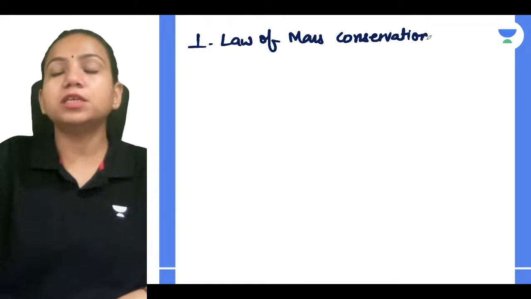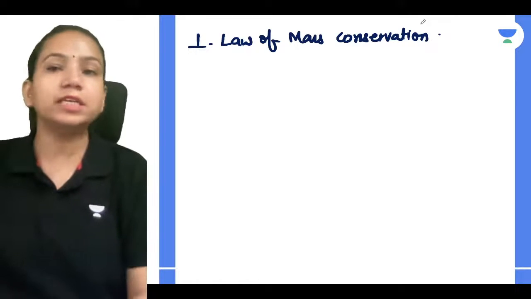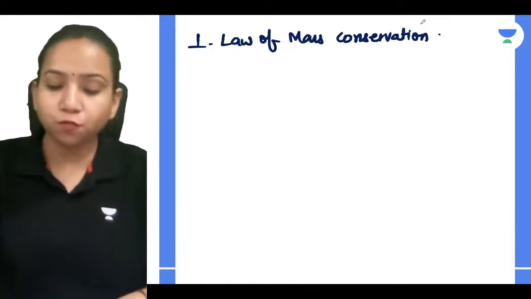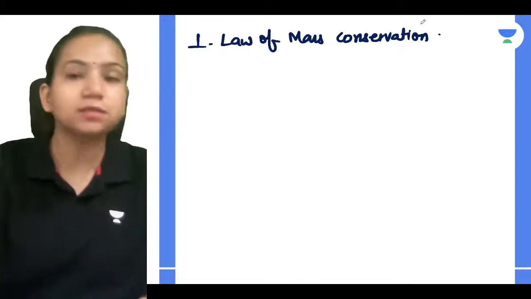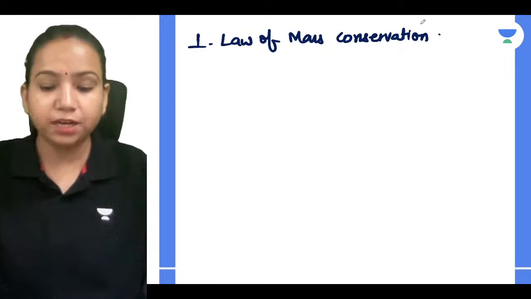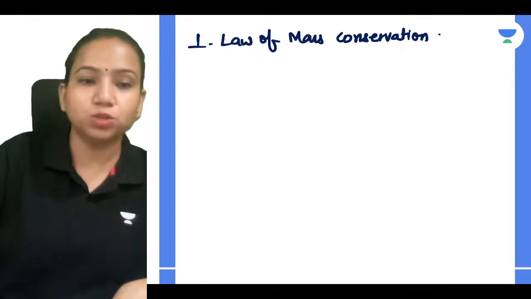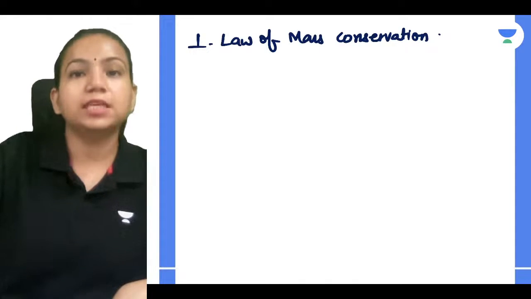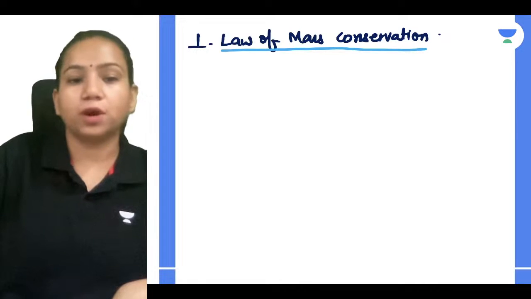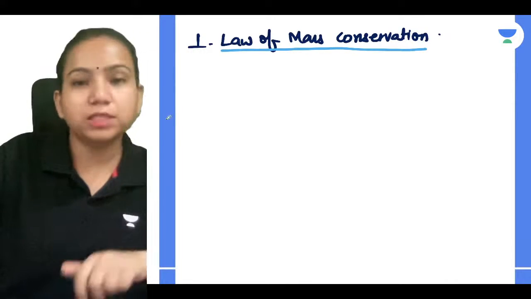So whenever you get conservation in any law, it means that the quantity can neither be created nor destroyed. That's what you have to know. The law of mass conservation says that mass is neither created nor destroyed. So that's what we can relate. According to this law,